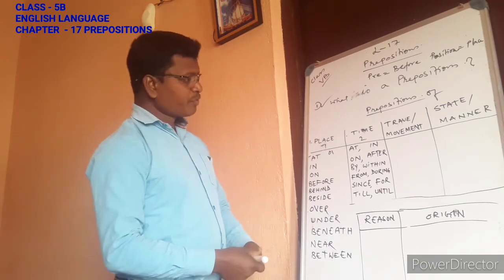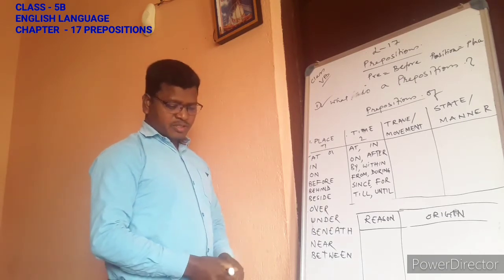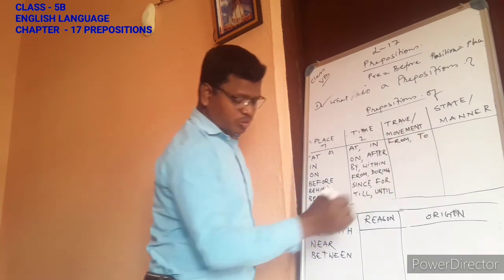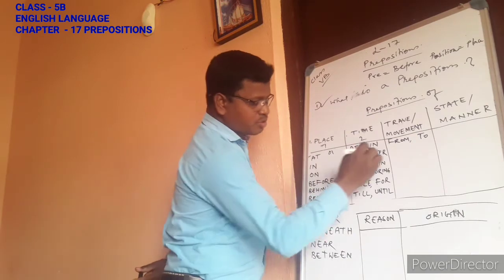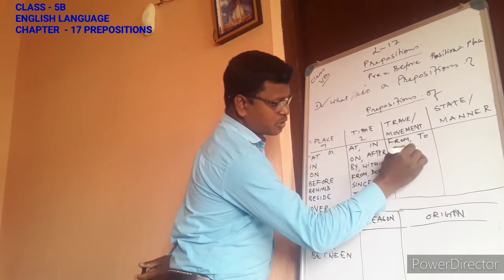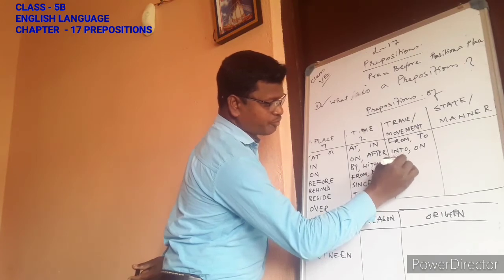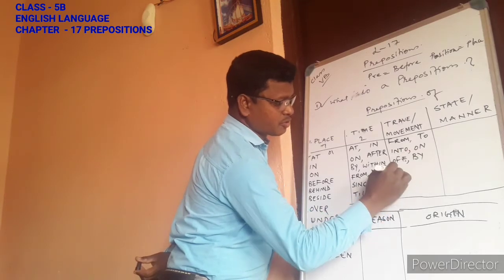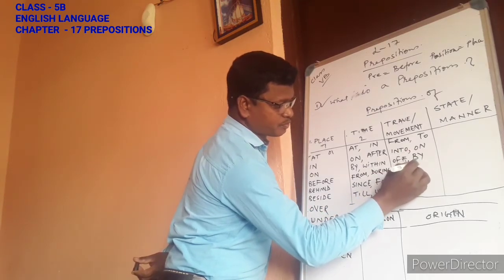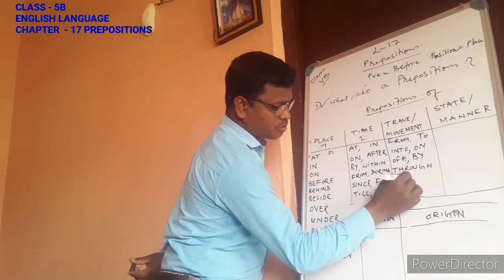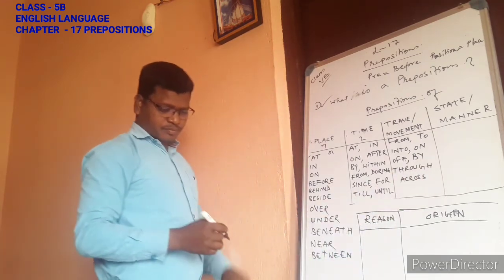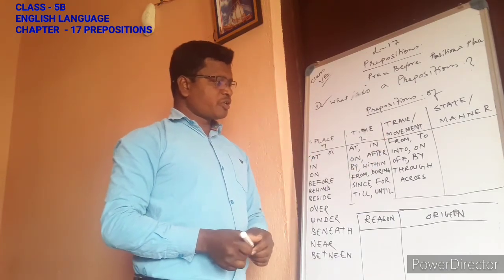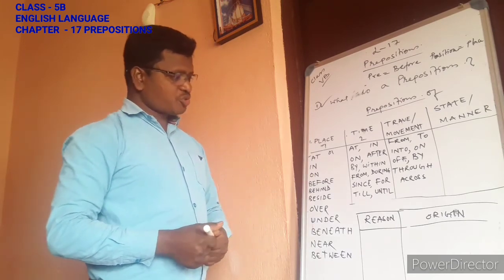We'll write the next one, prepositions of travel and movement. Here we have from, to, into, on, off, by, through, then across. So these are the examples of prepositions of travel and movement: from, to, into, on, off, by, through, then across.